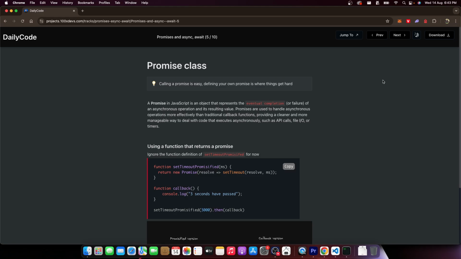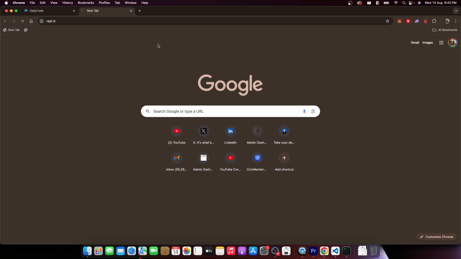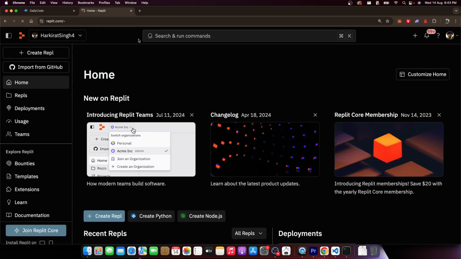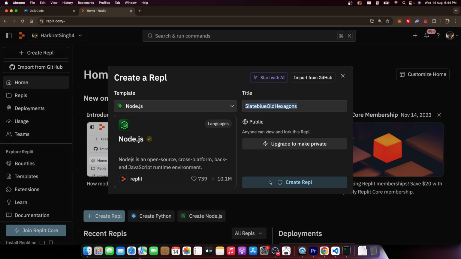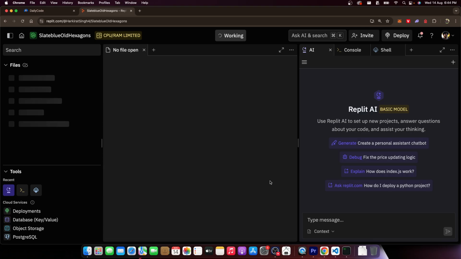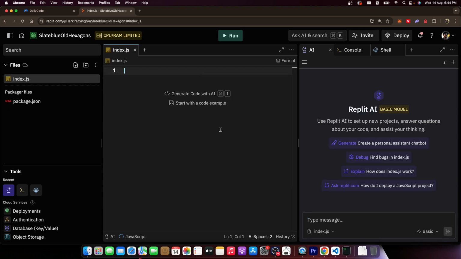All right, without any further ado, let's do a quick recap. I'm going to open Replit, but by now I hope you understand how to start a Node.js project locally, and you can run the same code locally as well. The code that I'm going to write is just one function which you can use as a black box. If you understand how that function works, that's even better. The function is setTimeoutPromisified.